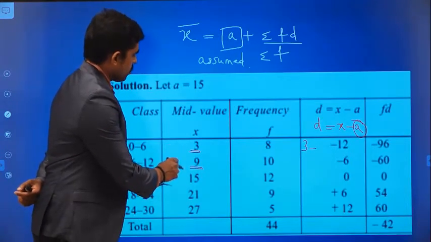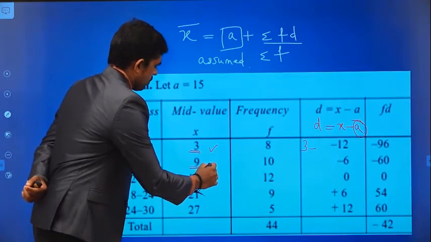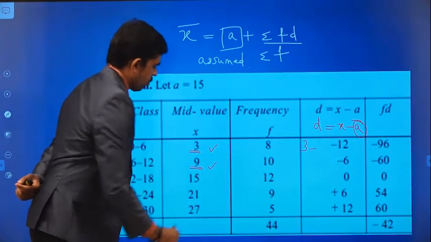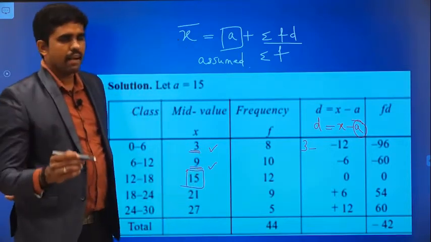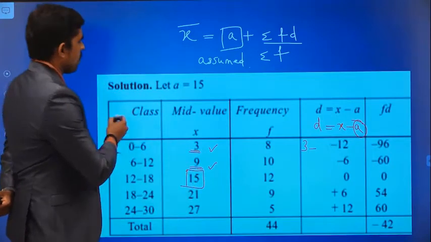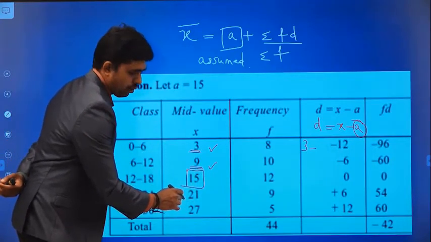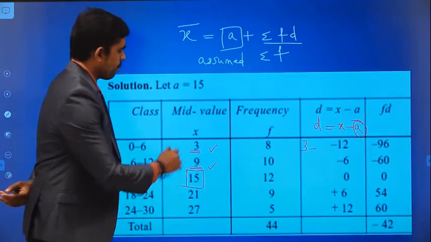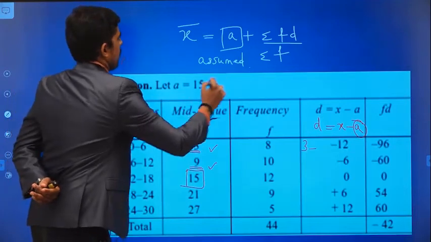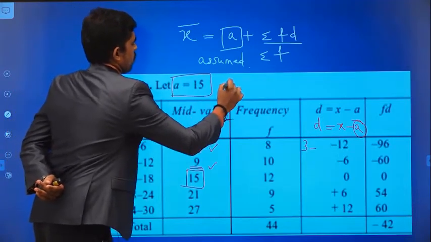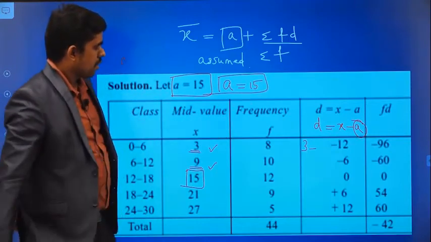Here I have assumed 15. You can see the values 3, 9, 15, 21, 27, so definitely the average is going to be 15, but you can find the average by using the original average formula by adding all those values, 3 plus 9 plus 15 plus 21 plus 27, divided by 5, the number of values. So the assumed value is 15 here, so a is equal to 15.